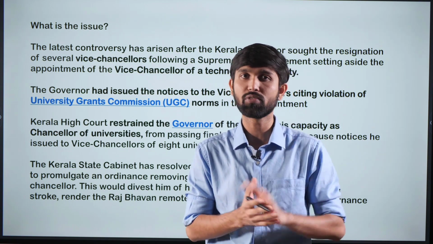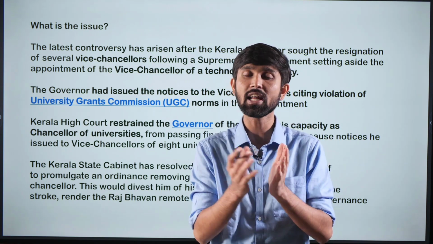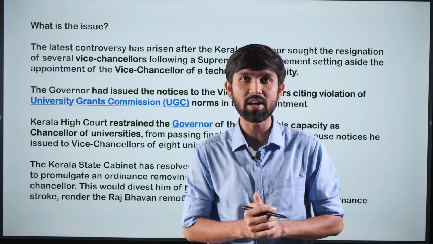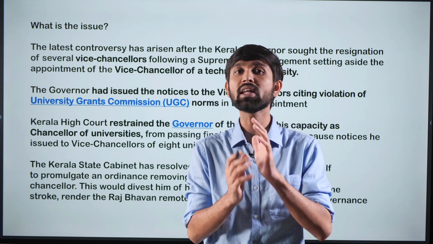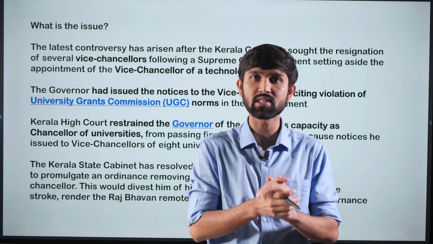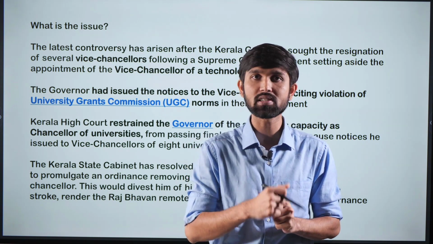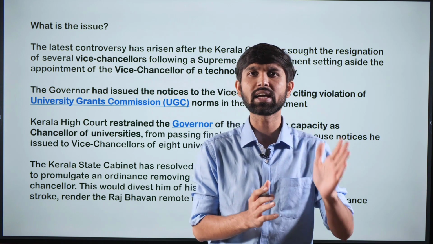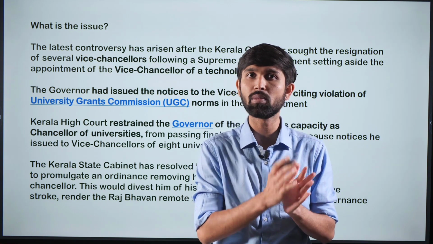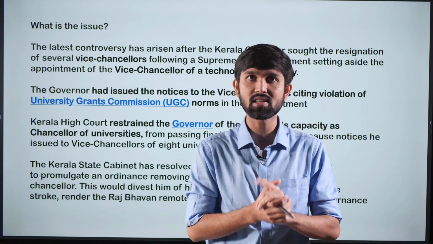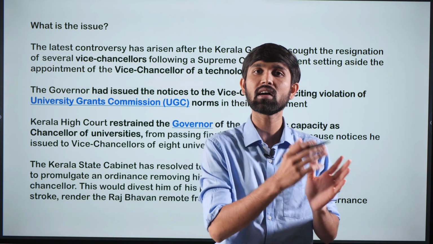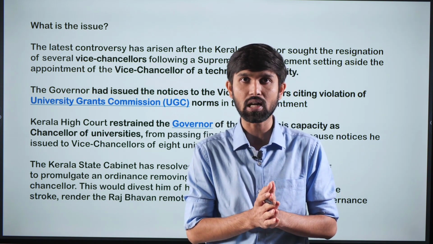With respect to other decisions of the state, he is bound by the aid and advice of the council of ministers. But when he is the chancellor of these state universities, he has much more independence, and that is why an issue has arisen over here wherein the Kerala government wanted to make certain appointments as vice chancellors in some universities, and the Kerala governor did not approve of these appointments.